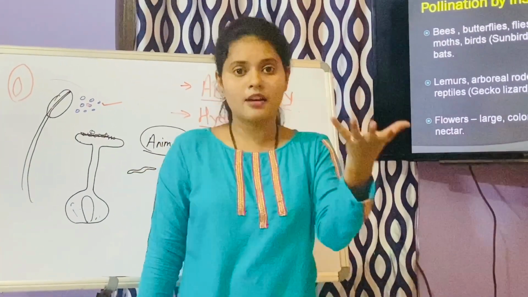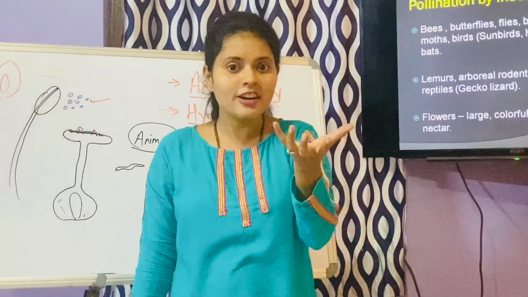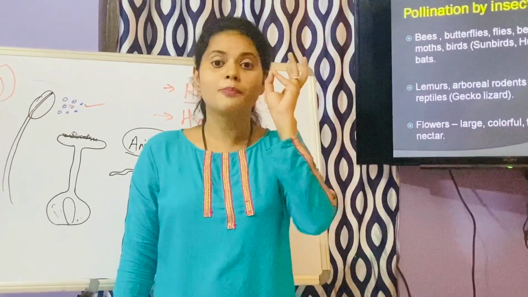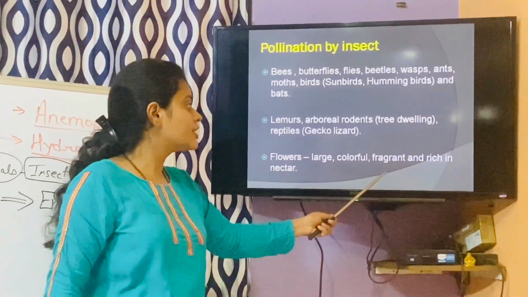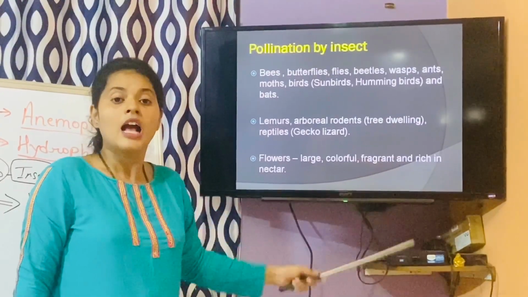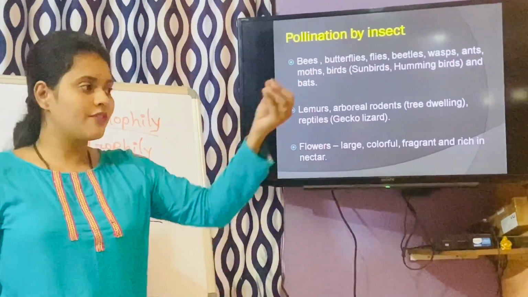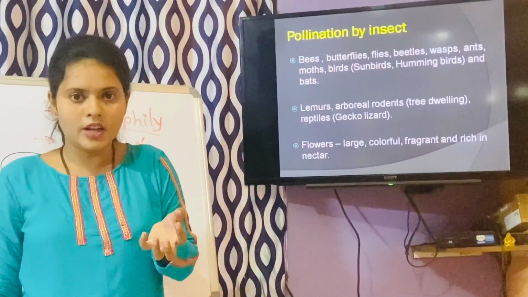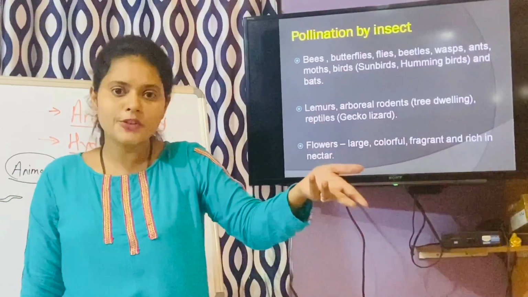If there's a white flower and a red flower, obviously the insect will be attracted to the red flower, right? So flowers should be colorful. Next, flowers should be fragrant. We can say it should produce some fragrance, right? Next, the flower should be nectarful. Why nectarful? Because if the insect is coming with the pollen, if the insect is doing the work, the flower should also give some gift to the insect, right?